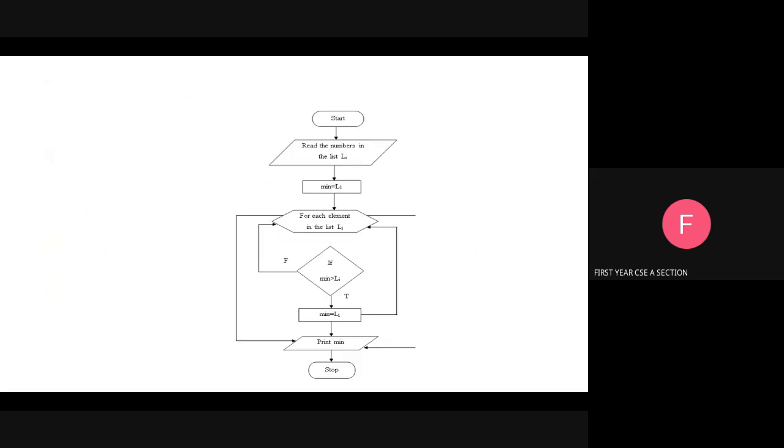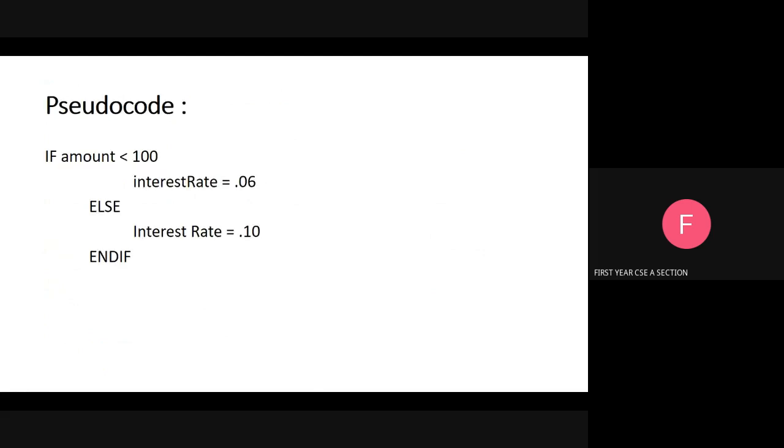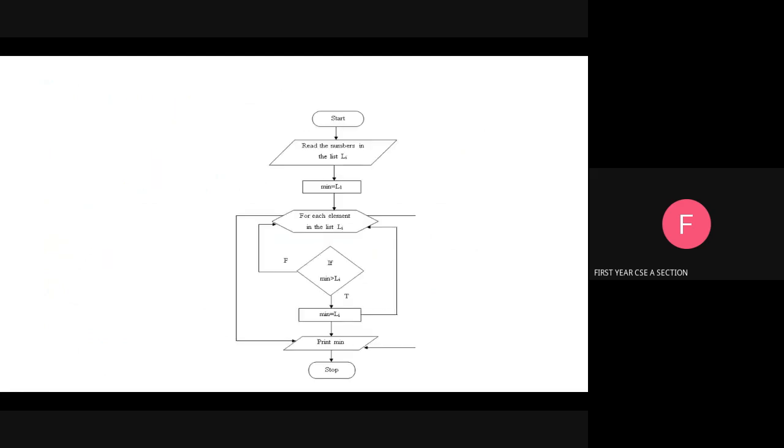Next, see one example program for the flow chart. First, you need to understand what a flow chart is. It is the pictorial representation of an algorithm. Let's see our flow chart.